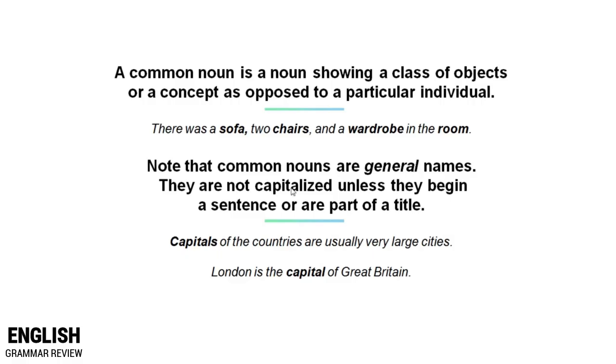They are not capitalized unless they begin a sentence or are part of a title. For example, capitals of the countries are usually very large. The word capital is at the beginning of a sentence, so it's capitalized. And in this sentence, London is the capital of Great Britain. The word capital is not capitalized.